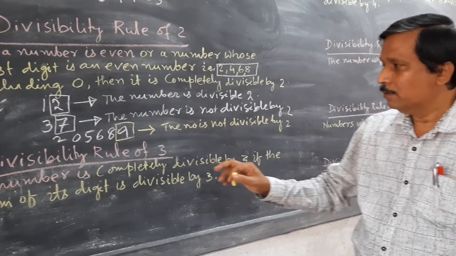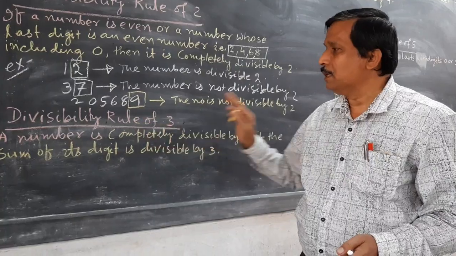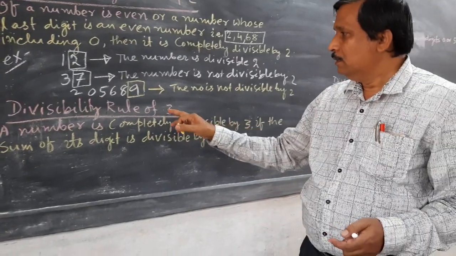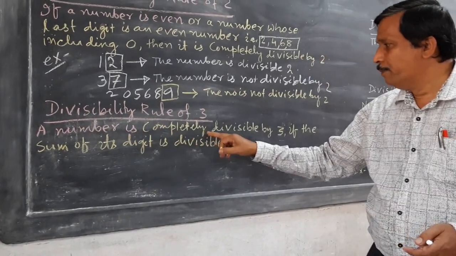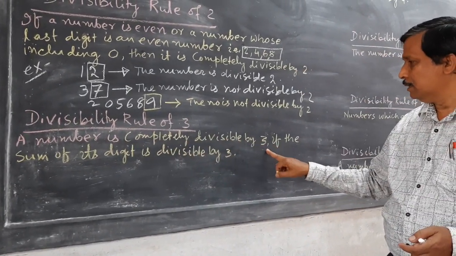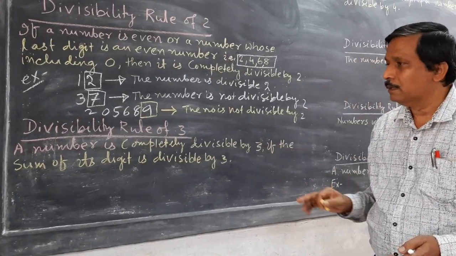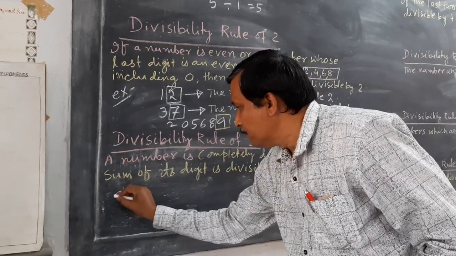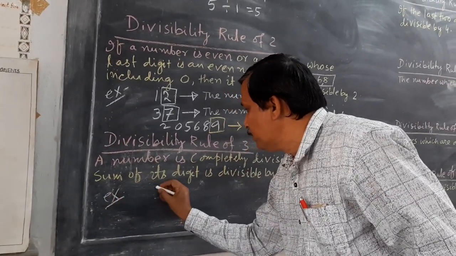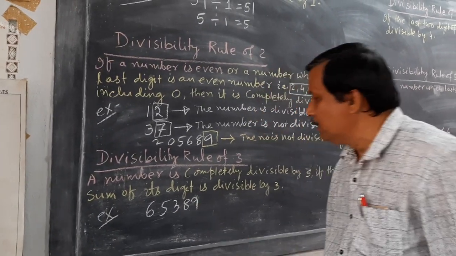Okay, so next we will proceed to the divisibility rule of 3. The divisibility rule of 3 states that a number is completely divisible by 3 if the sum of its digits is divisible by 3. Okay, so we'll take one example. Suppose 6, 5, 3, 8, 9, whatever the number.